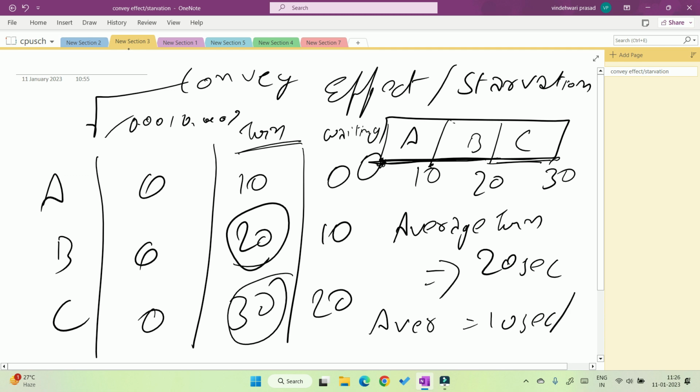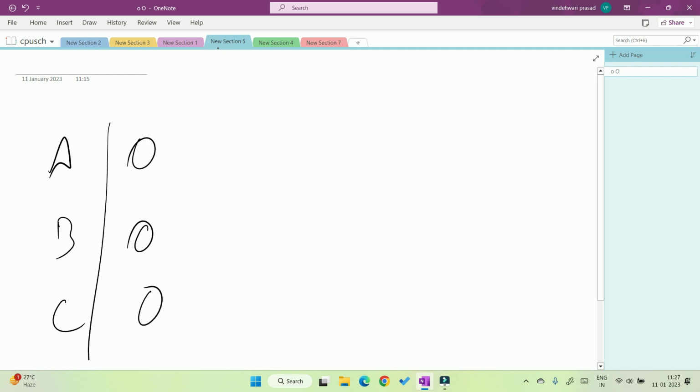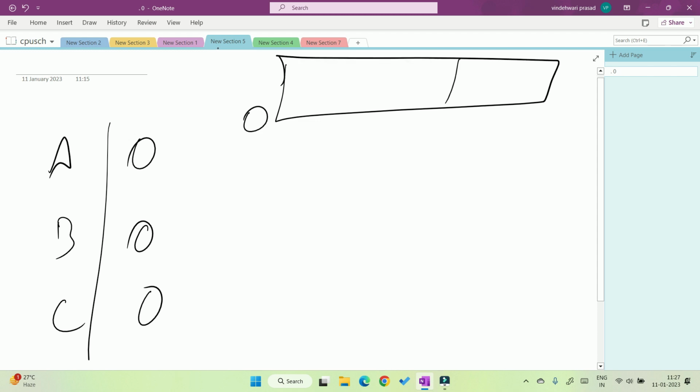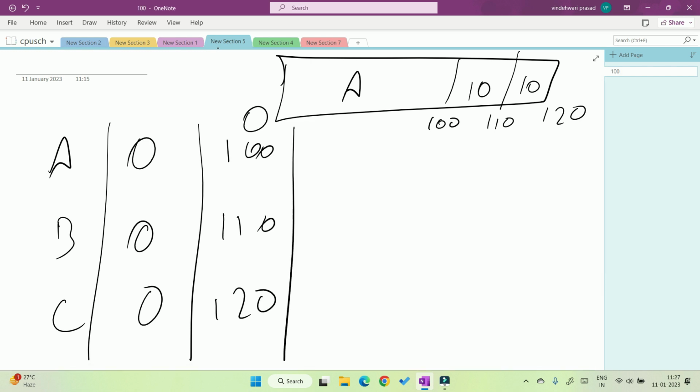Okay, but there is a very big but: what happens if there are three processes, and they all arrive at 0 seconds, but in this type of scenario: arrive at 0, but the first process A takes 100 seconds, the second takes 10 seconds, the third takes 10 seconds. What happens? Their turnaround times are 100, 110, 120. I hope you understand how I calculate turnaround time.